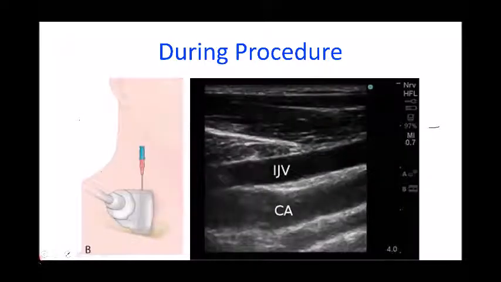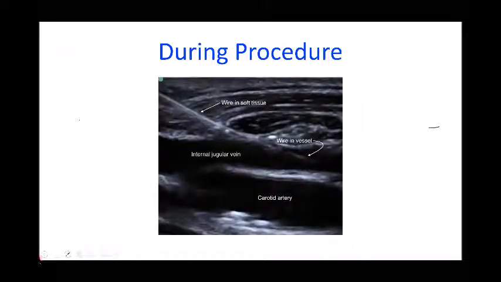The other use of ultrasound is for the confirmation of the line. Here you can see this is the wire. It is going in the internal jugular vein. It is not puncturing the posterior wall. That means it is well placed. So by checking the central line with the help of ultrasound, we can decrease the usage of resources, PPE, contamination and exposure of the people.